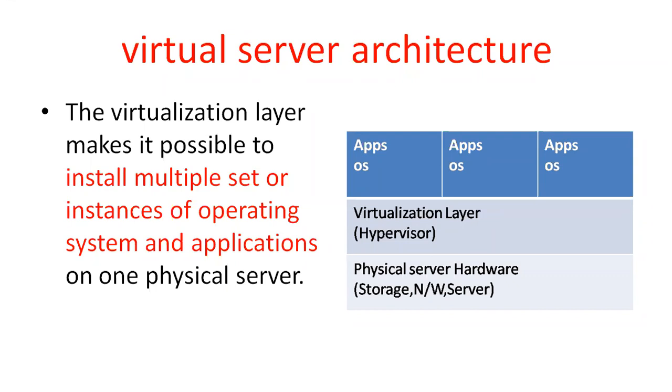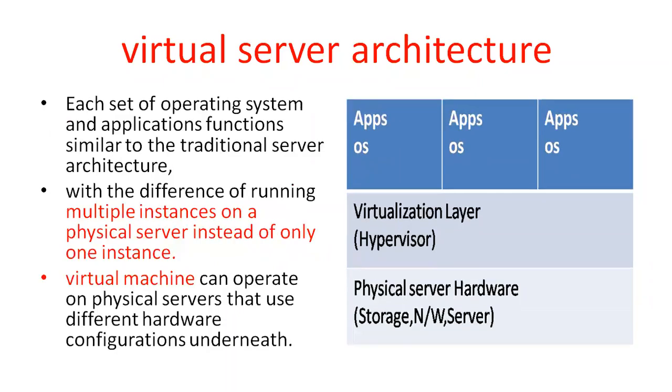In virtualization, the hypervisor plays a main important role. Without a hypervisor, you cannot do the virtualization concept. It separates the different operating systems. Why? Because if there is communication between, for example, Windows 7 and Windows 10, it crashes the system and gives complexity. So without communication, it installs multiple sets of operating systems in the system.